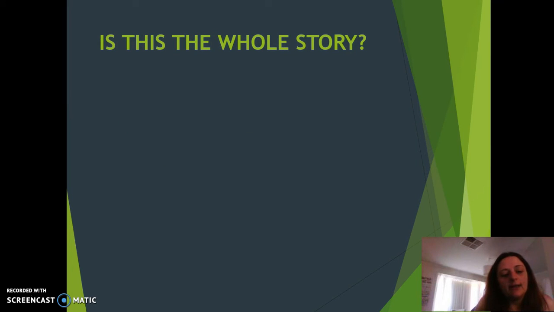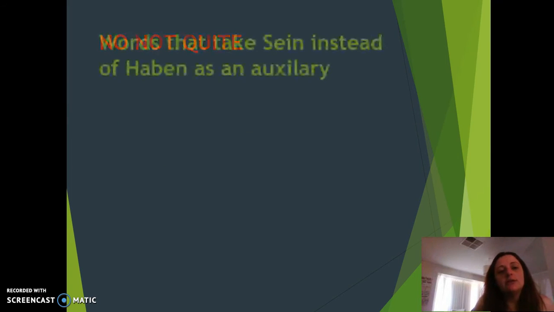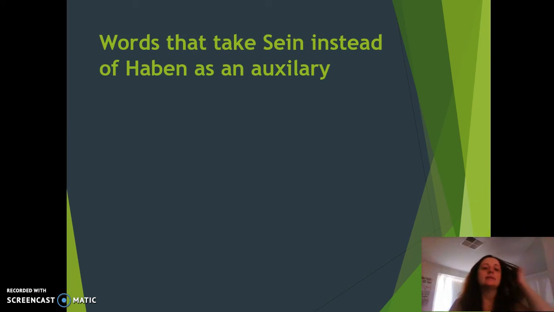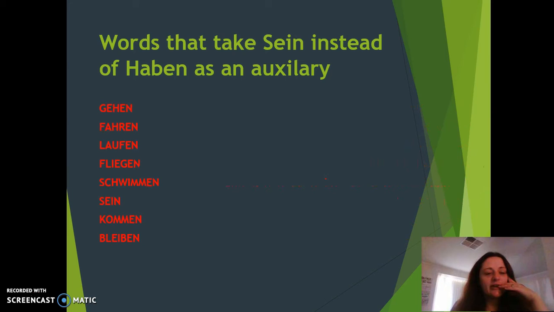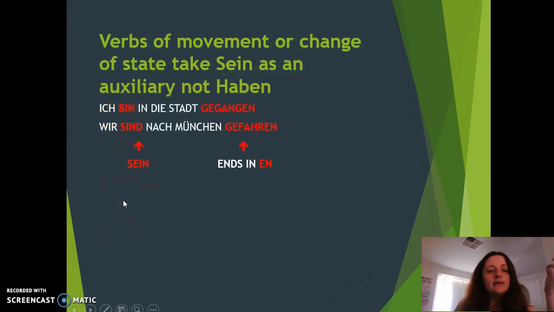Well done. Okay, now, is this the whole story? Absolutely not. The last thing we're going to look at is verbs that take sein instead of haben. So all we're talking about is the auxiliary change. They're generally verbs of movement and change of state. So look at some of these verbs. Gehen, fahren, laufen, fliegen, schwimmen. These are all verbs of movement.